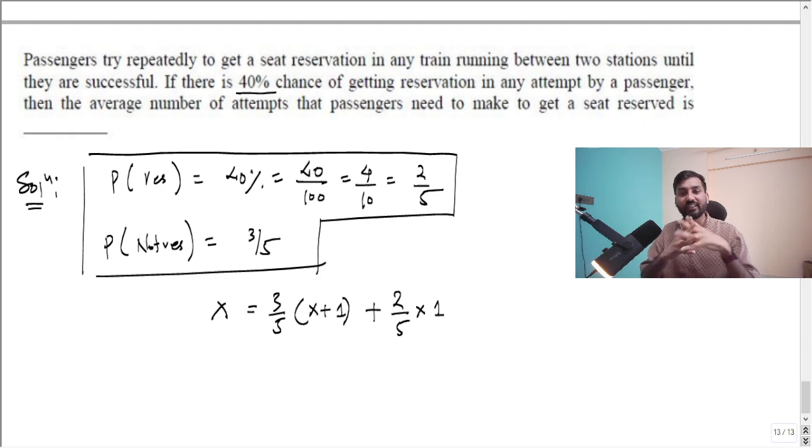My assumption here is that x is the average number of attempts you have to make. In the first trial, you made the attempt but haven't got the reservation, so you again make x average attempts, but one attempt already made has gone wasted.